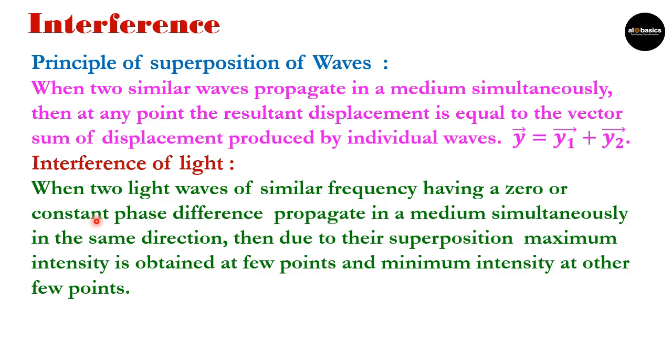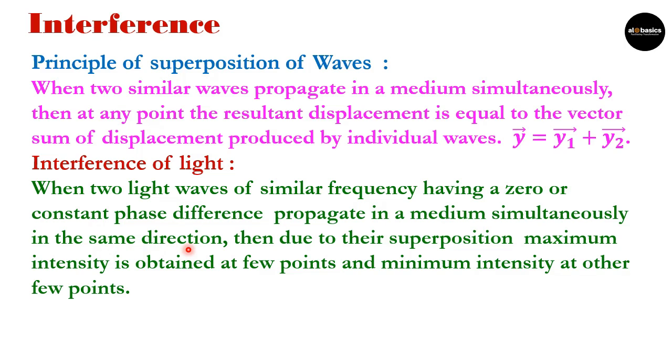And these are propagating simultaneously in the same direction. That is one more important term. So which are the keywords here? Similar frequency, zero or constant phase difference, and same direction. These we can consider as keywords for this.